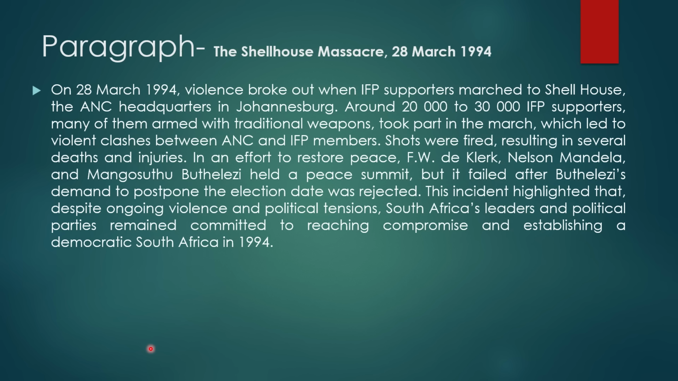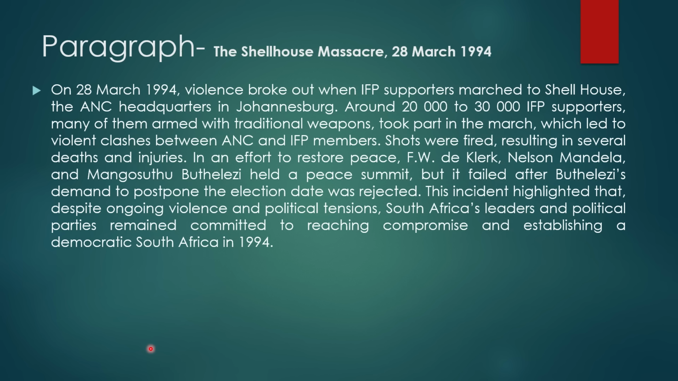So on 28 March 1994, violence broke out when IFP supporters marched to Shell House, the ANC headquarters in Johannesburg. Around 20,000 to 30,000 IFP supporters, many of them armed with traditional weapons, took part in the march, which led to violent clashes between the ANC and IFP. Shots were fired, resulting in several deaths and injuries.